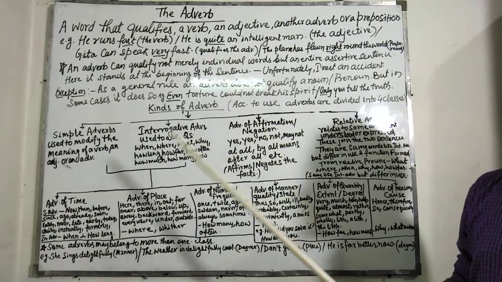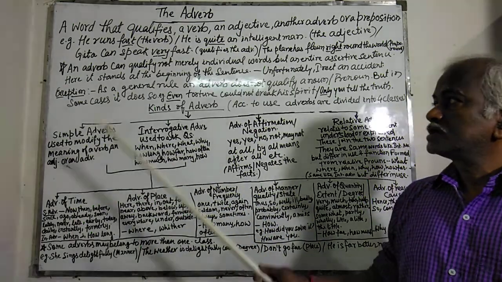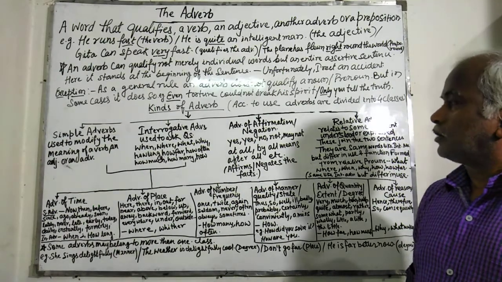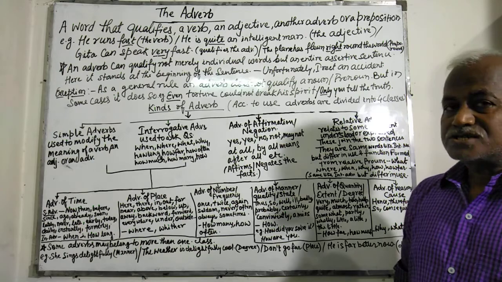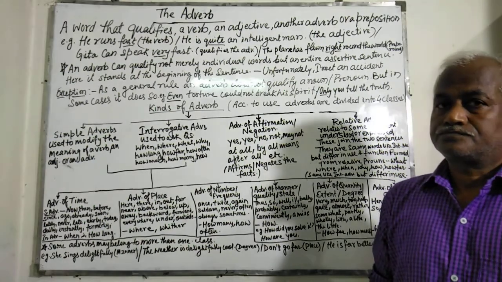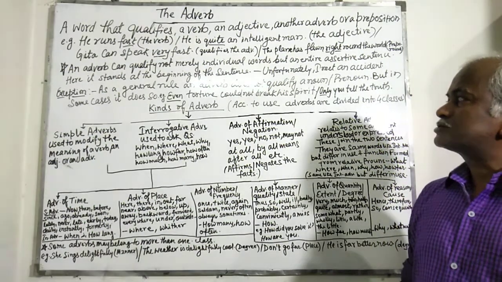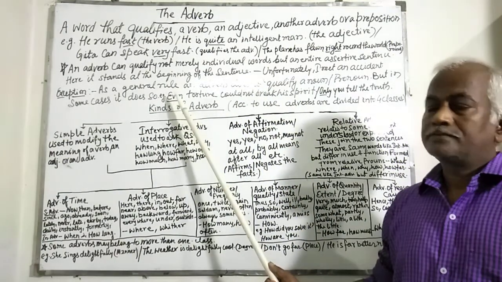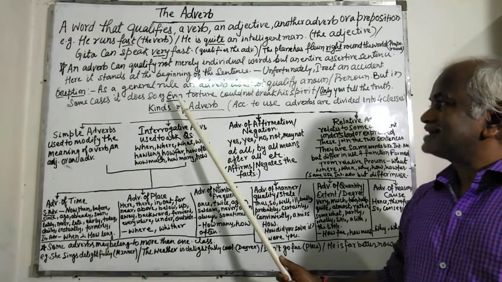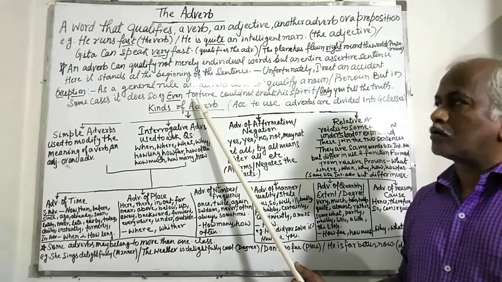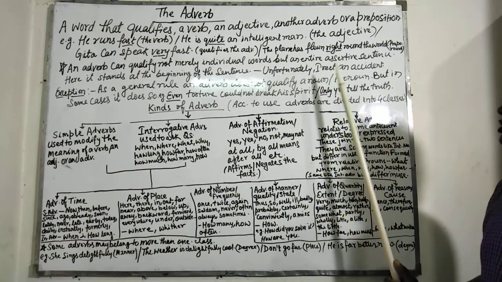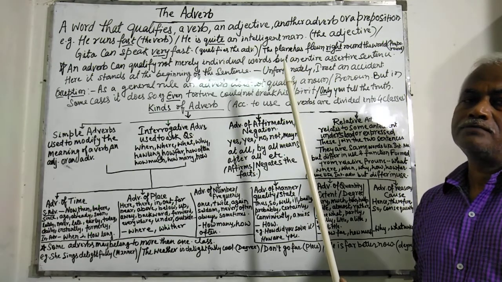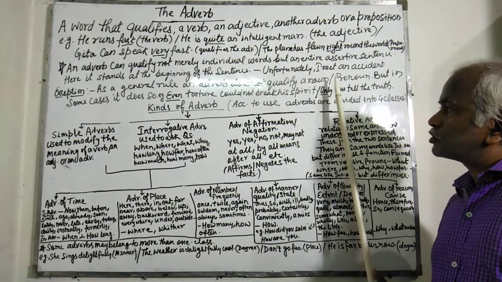Again, here we have got an exception. As a general rule, an adverb does not qualify a noun or pronoun, but in some cases it does so. For example, even torture could not break his spirit. Even is an adverb and torture is a noun. Similarly, only you can tell the truth. Only is an adverb and you is a pronoun.